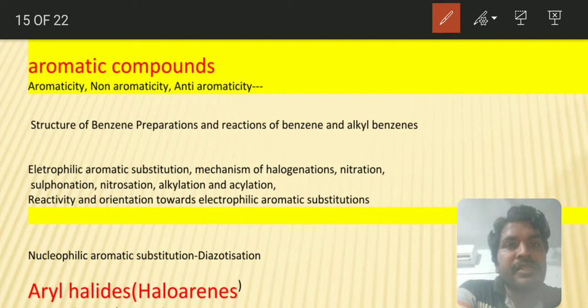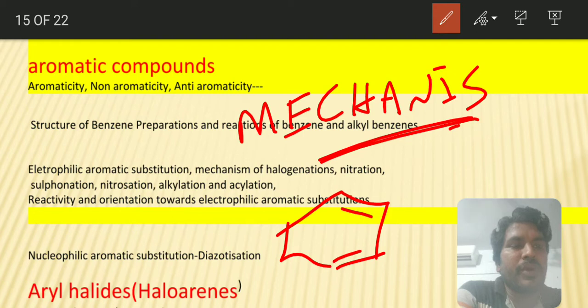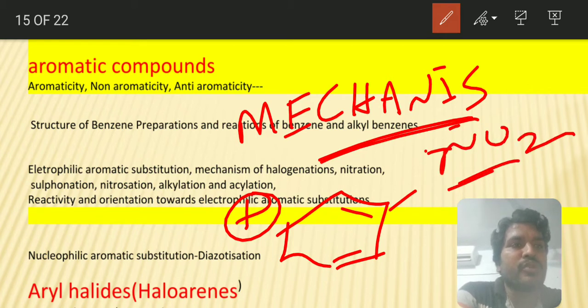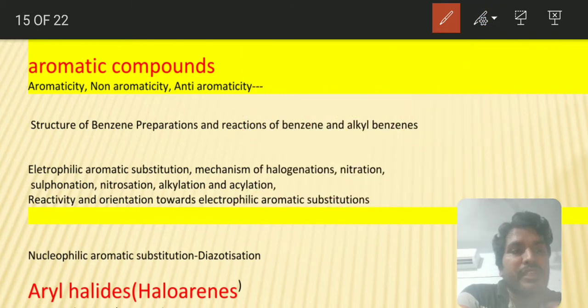And be careful with the mechanism also. During the mechanism, carbocations will form, and we will get the aryl carbocations. The stability order of these aryl carbocations is very, very important. When nitro groups or minus M groups are present, which aryl carbocation is stable? If meta directing groups are there, or ortho para directing groups are there, which is stable? They will be asking you that kind of questions. Be careful with this.